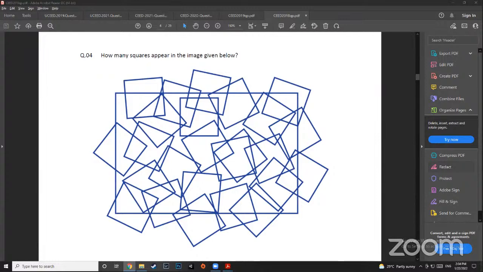Ananya is saying permutation combination question. Ananya, I'm not good with permutation combination because that is not non-verbal reasoning. But I'll check. I'll see if we can come to that. Okay. Now let us.